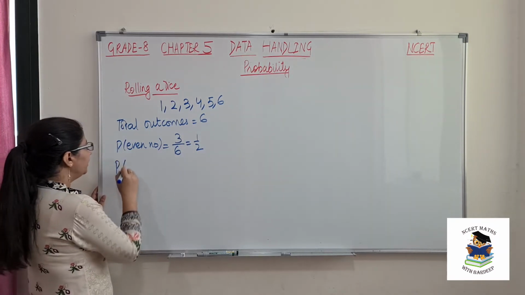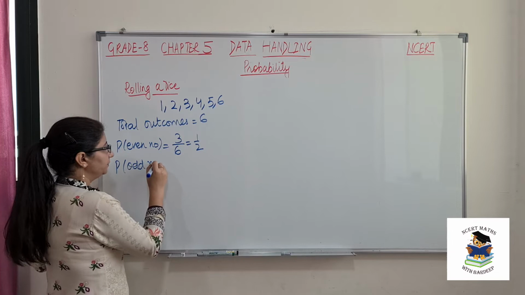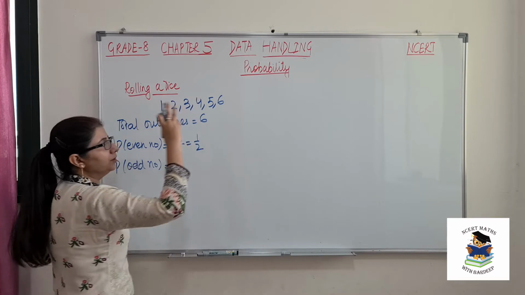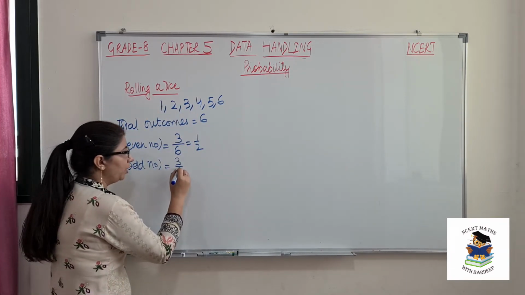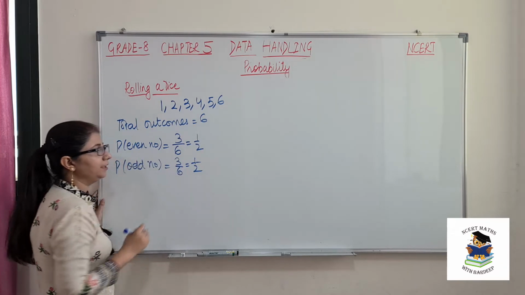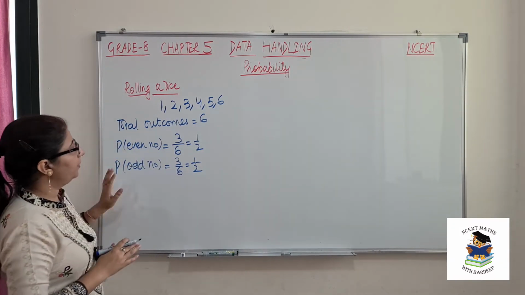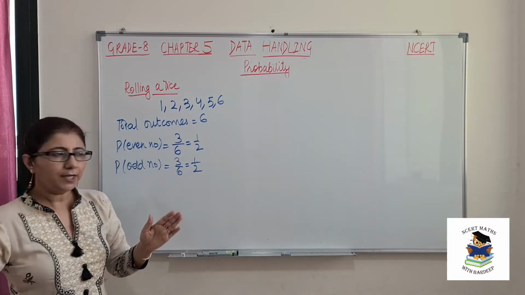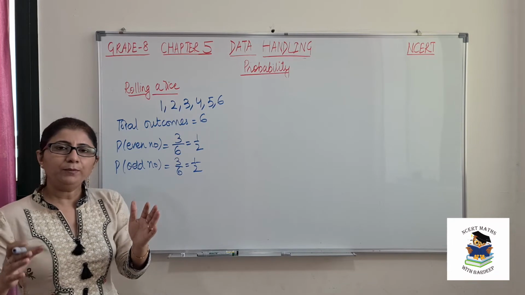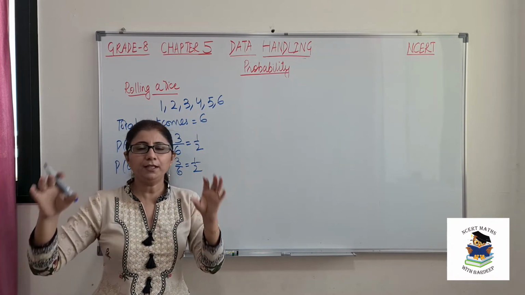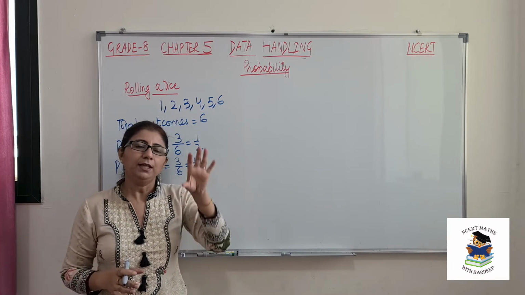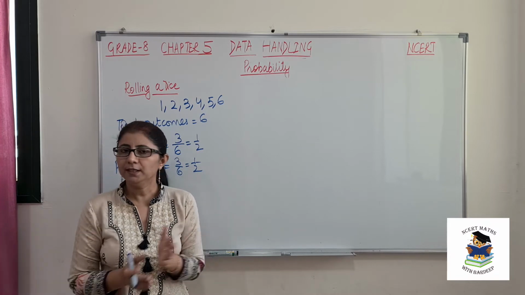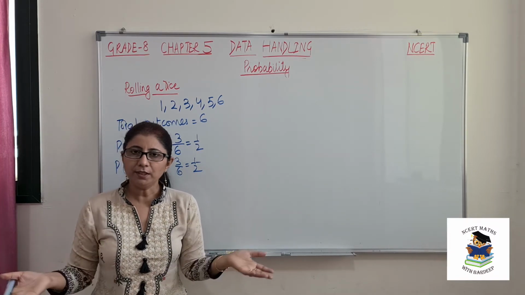Now if I ask you what is the probability of an odd number, then also see, out of these, 1, 3 and 5, 3 odd numbers are there. So probability will be 3 by 6, that is 1 by 2. Always remember one thing, that probability values lie from 0 to 1. So what is the maximum value of probability? That is 1. That is definitely, certainly that event will occur, and probability can be minimum 0, that whatever event you are asking may not happen in these particular outcomes.